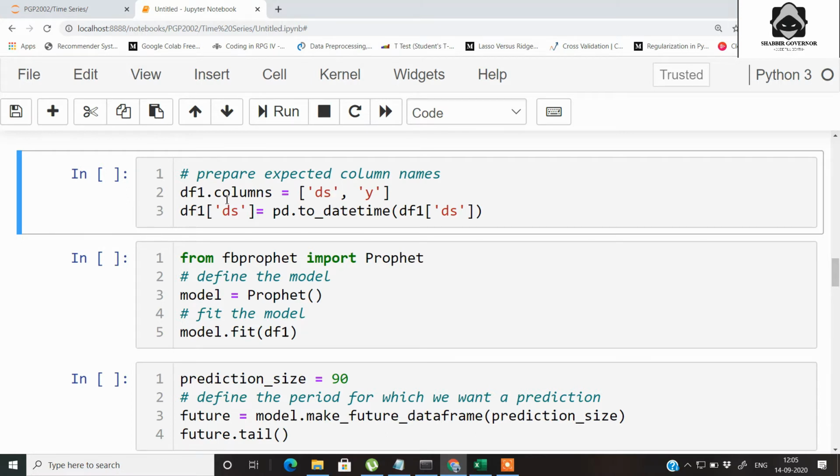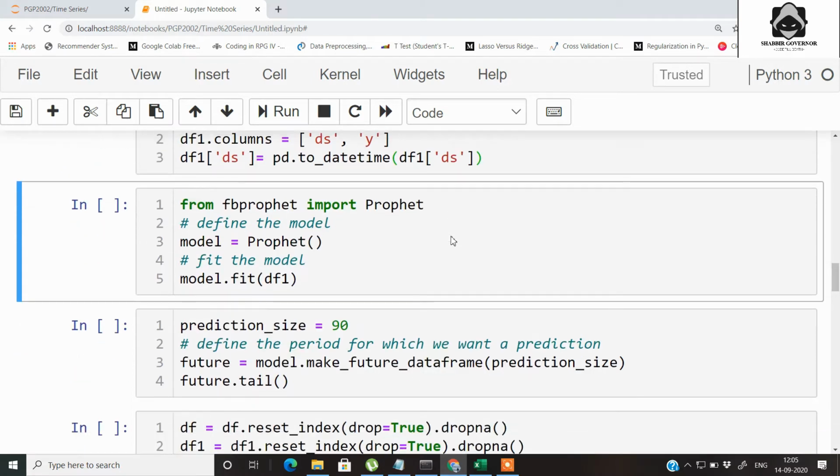So we change the column names of our data frame to ds and y. ds is also changed using pandas to_datetime. We are casting this to datetime as ds so that it is in a proper datetime format. This is done. The next step is pretty simple.